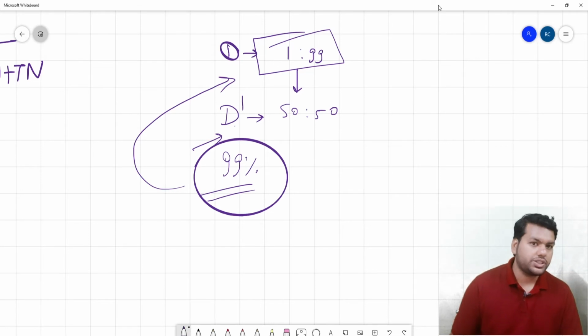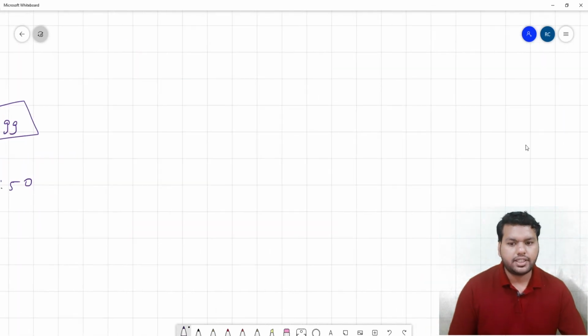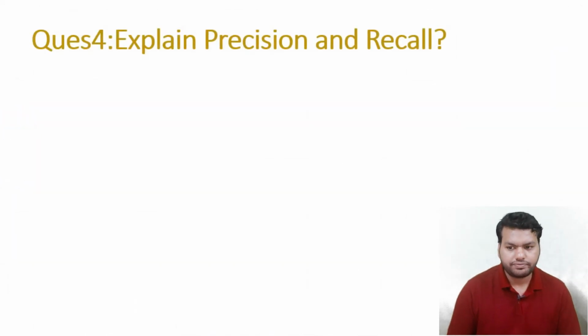So this question is very important and nowadays trending. So be prepared for this kind of question, which can help you in the interview. Now move to the fourth question, which is pretty easy, very common, and everybody can answer it. Explain precision and recall.